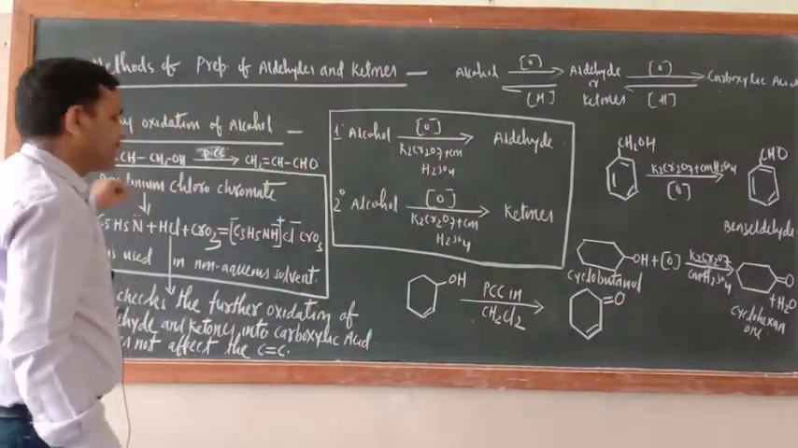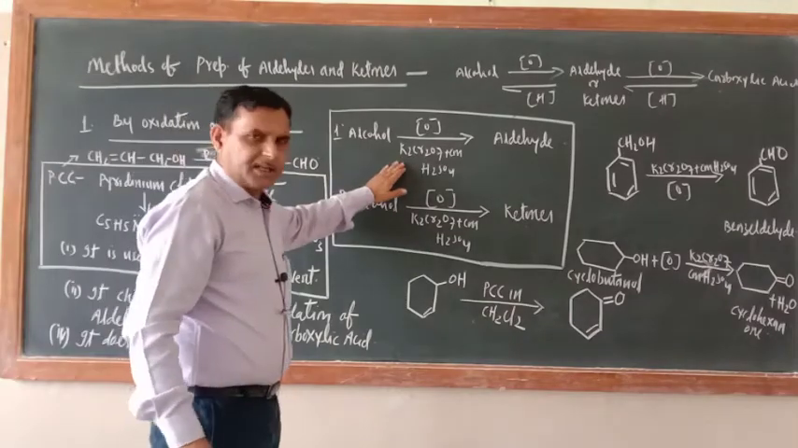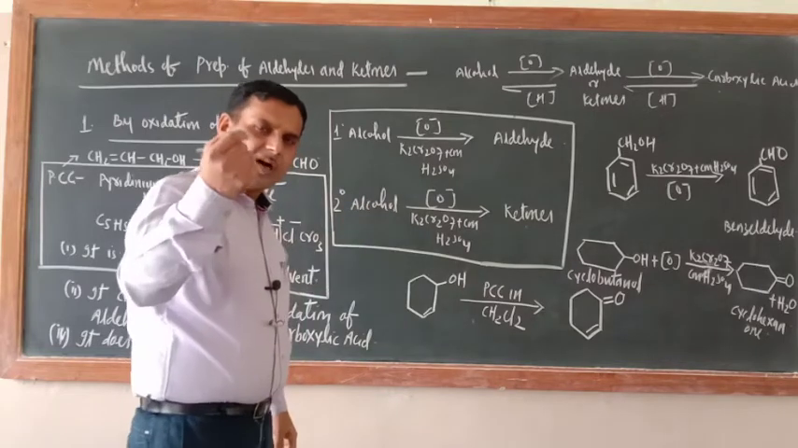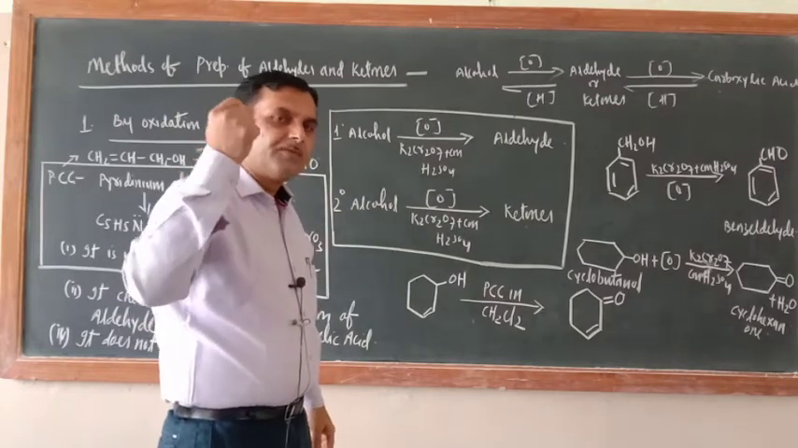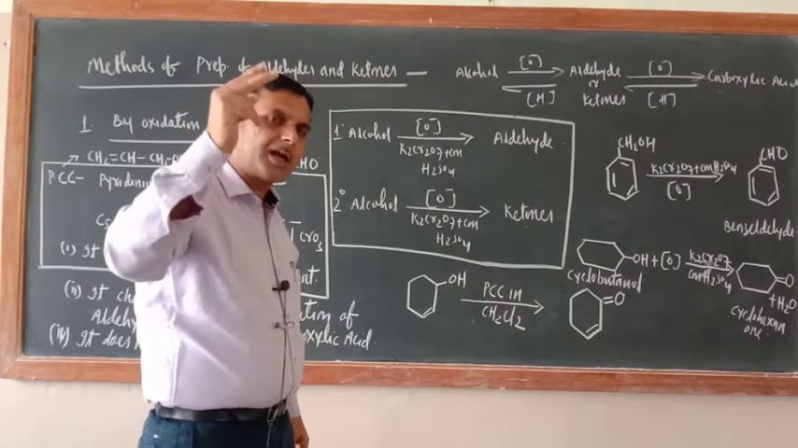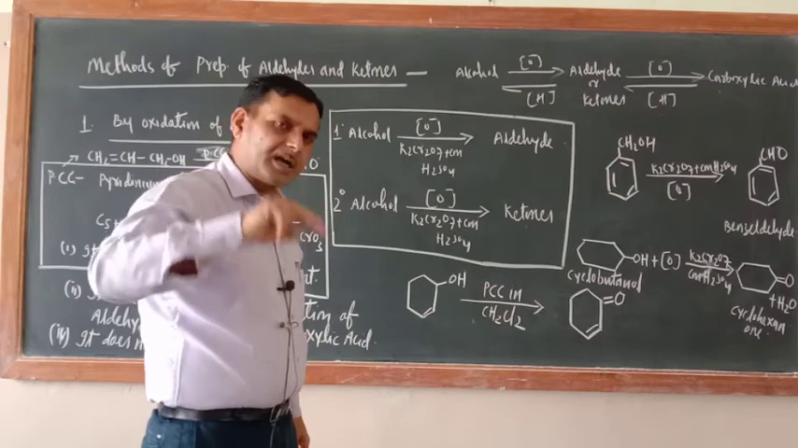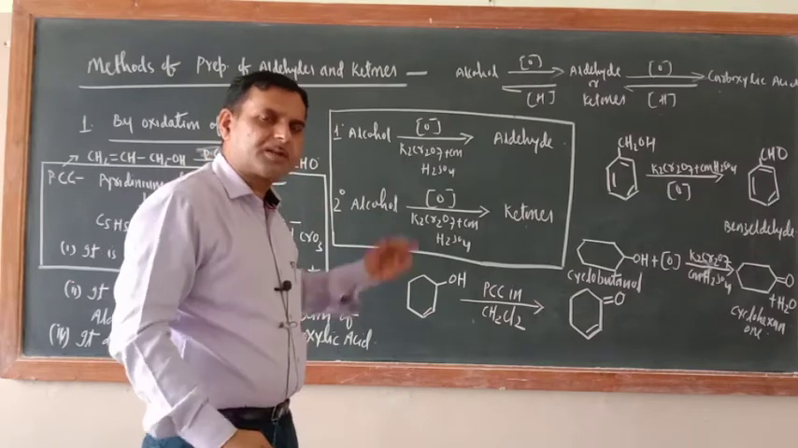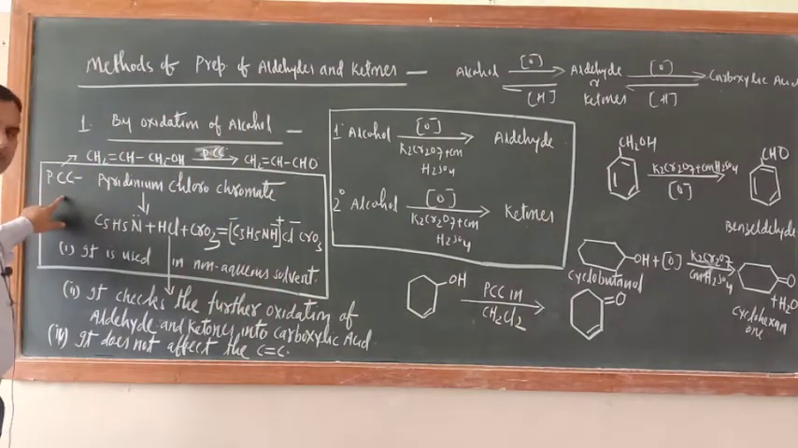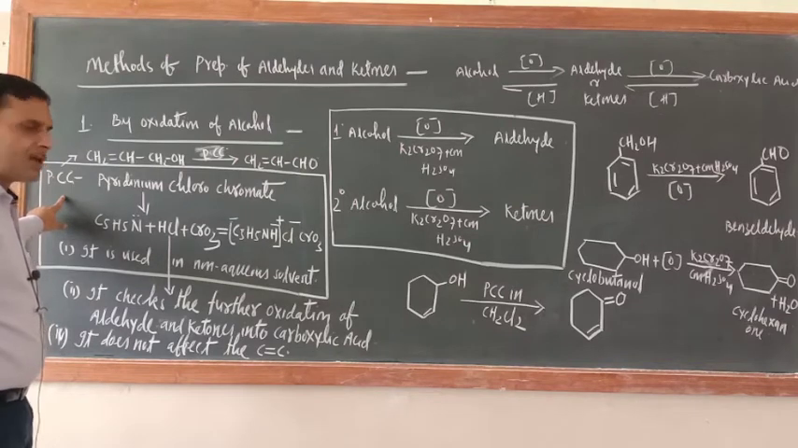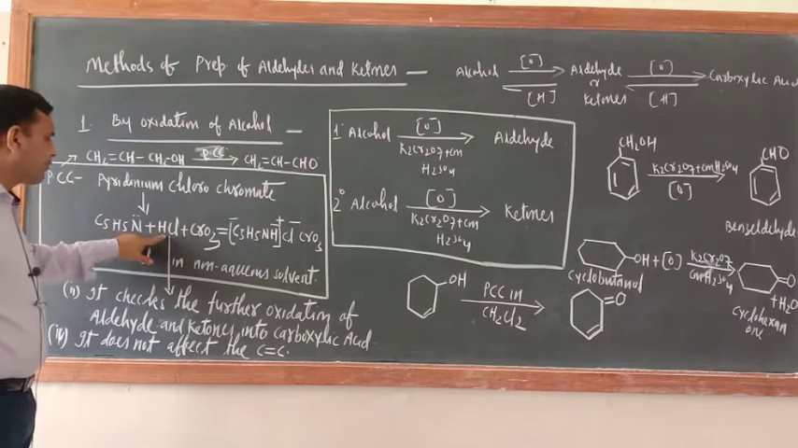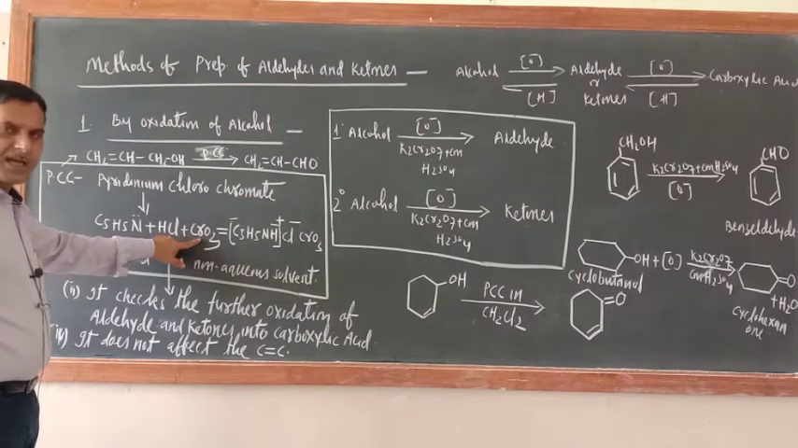Now, what is the problem in this method? Aldehyde and ketones can further be oxidized into carboxylic acid. So we want a selective oxidizing agent which can check the oxidation of alcohol at the aldehyde and ketone stage only, meaning aldehyde and ketone should not be oxidized further into carboxylic acid. So we have PCC. PCC has dual property. PCC means pyridinium chlorochromate. This is pyridine, this is hydrochloric acid, this is chromium trioxide.